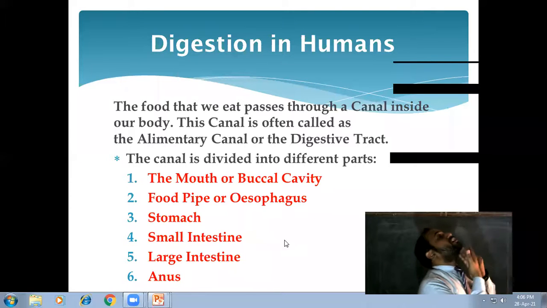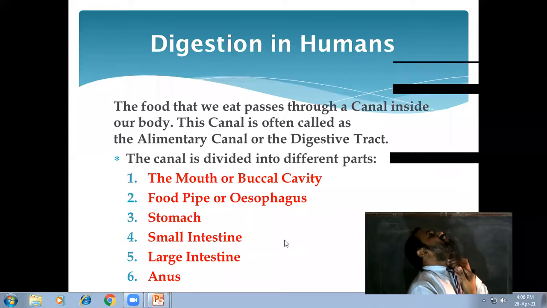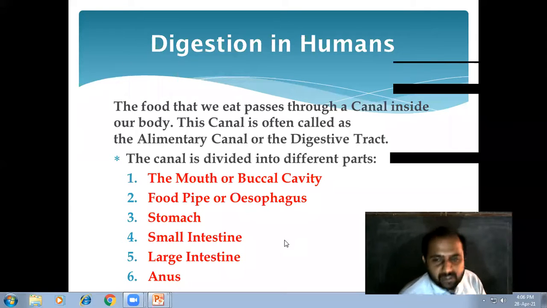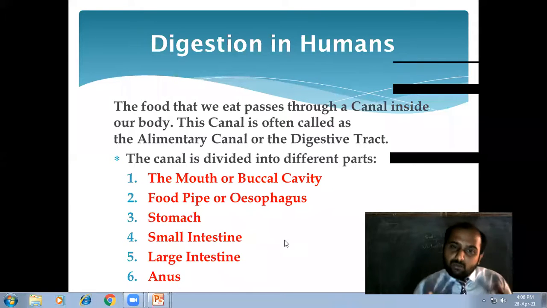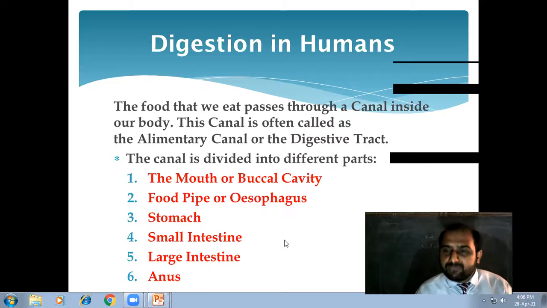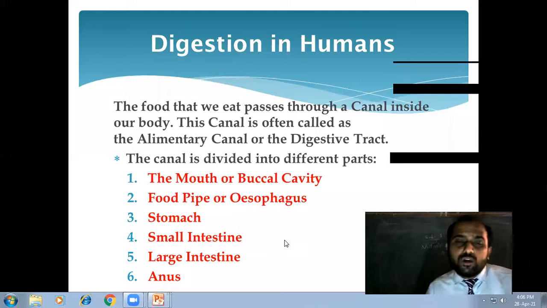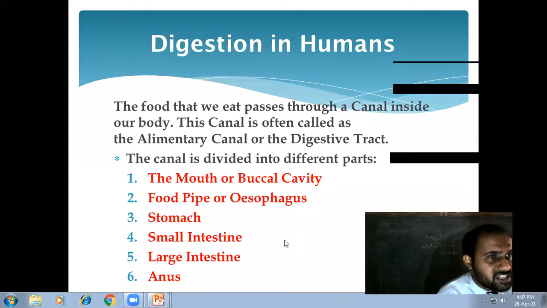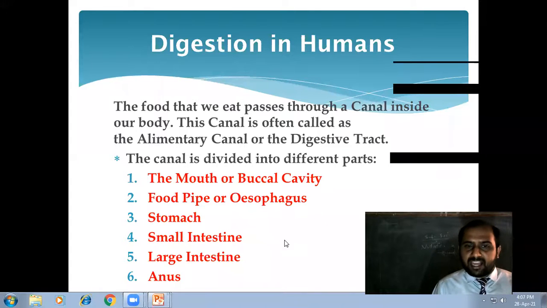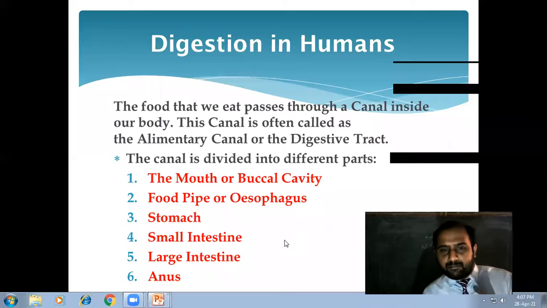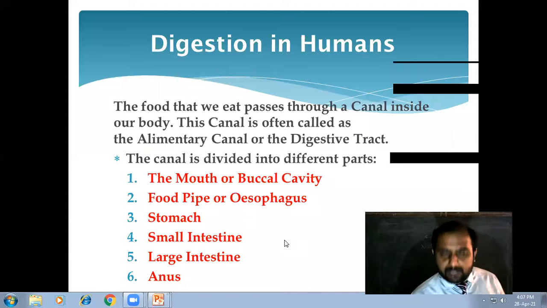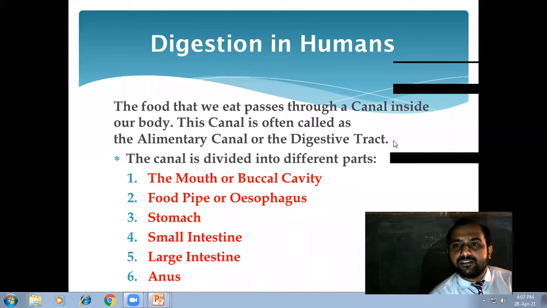Then it goes to the next part, that is the esophagus, or in simple words, we can call it the food pipe. After that, it goes to the stomach. After the stomach, the food goes to the small intestine, and after that to the large intestine, and at last there is the rectum, and after the rectum, there is the anus. Now let us see how it looks. That part also we have to see over here. Now you can see this.